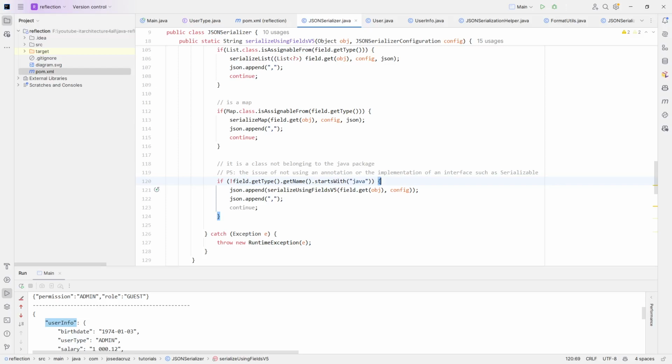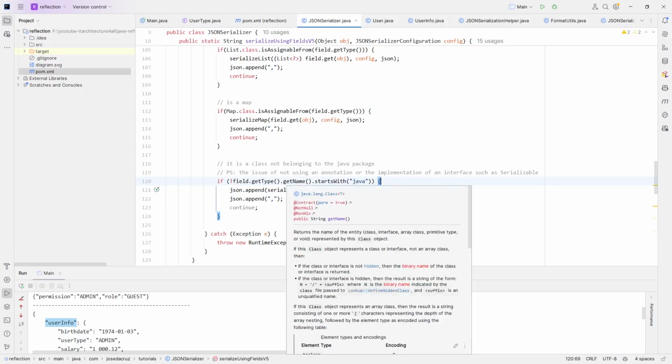In the next video, I will introduce annotations, and we can say clearly, okay, this is the class that we can use, or even you can use a configuration to say these are the classes that belong to this package. Maybe I will start with that in the next episode. Why not say, I'm only interested in the serializer classes that belong to this package, and that way I avoid this condition here.